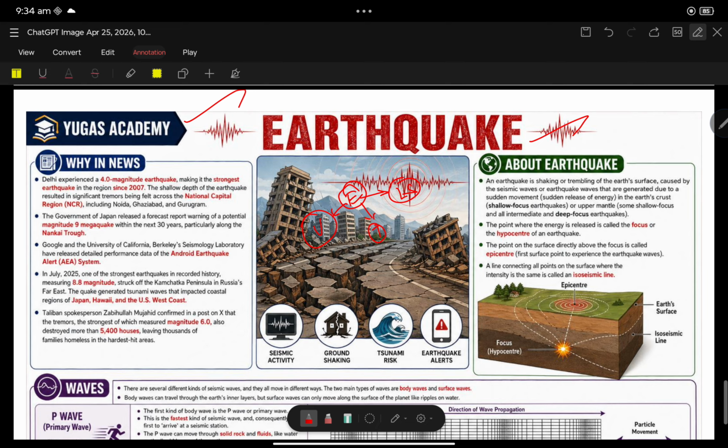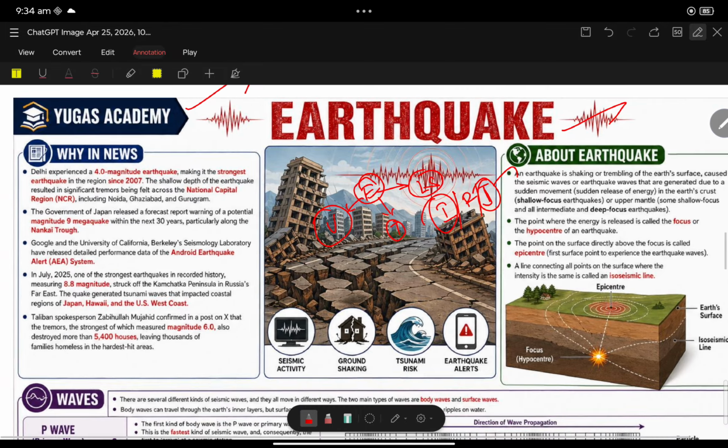This year there were earthquakes with respect to India, Russia and Japan. Every year you will get earthquake news with respect to Japan. So let us go to the current affairs. Delhi experienced a 4.0 magnitude earthquake, the strongest since 2007. The shallow depth of the earthquake resulted in significant tremors felt across the National Capital Region. This is not new; every month the Delhi National Capital Region experiences tremors.